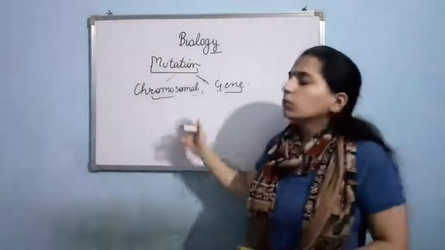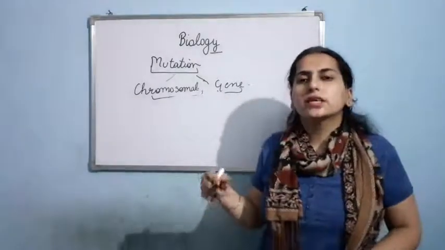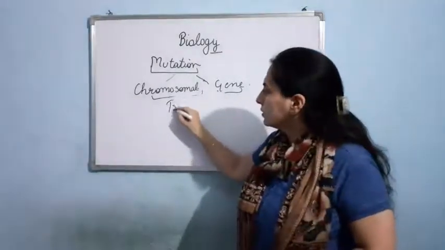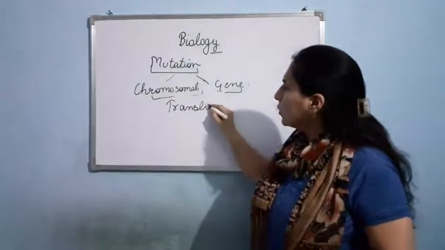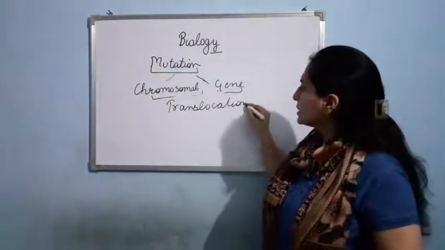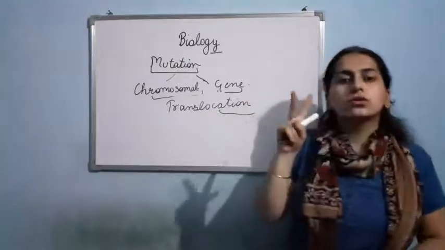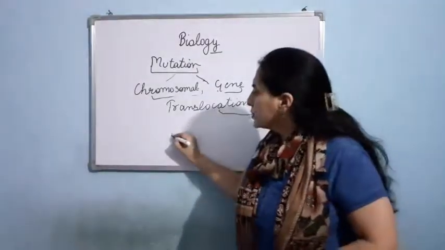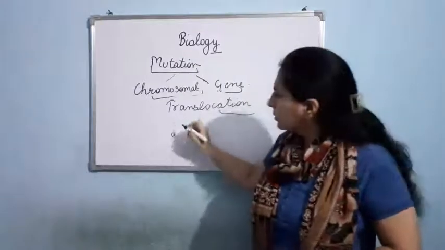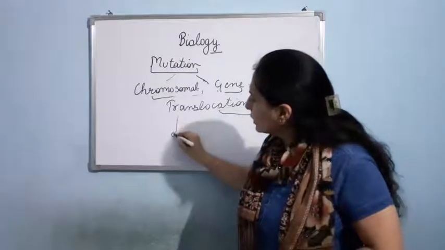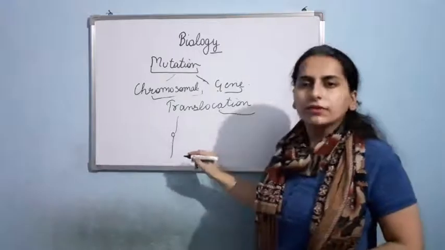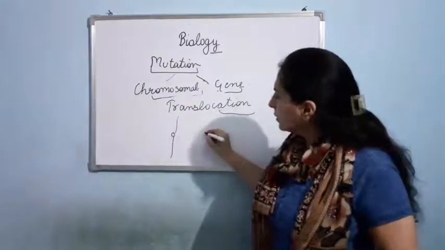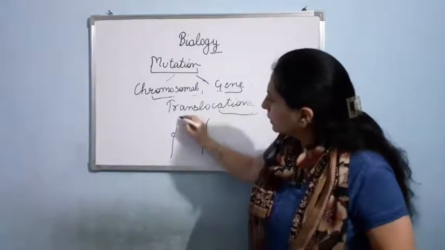Now, one more type of chromosomal mutation is translocation. What happens in translocation? Basically, 2 chromosomes are affected. Just see. Suppose here I am having the first chromosome. Let me denote it like this only, that will be more convenient in understanding. Here is the second chromosome. Clear?